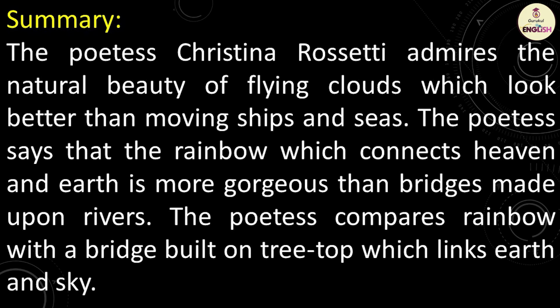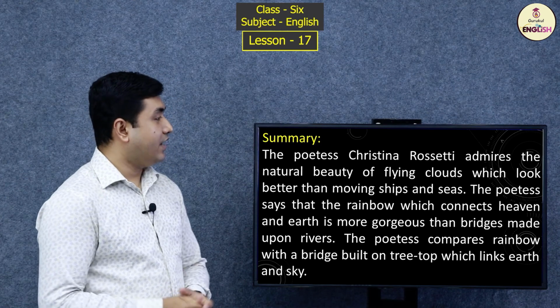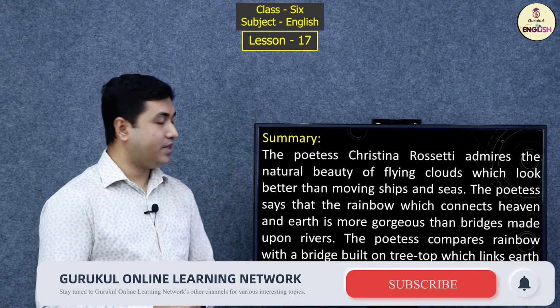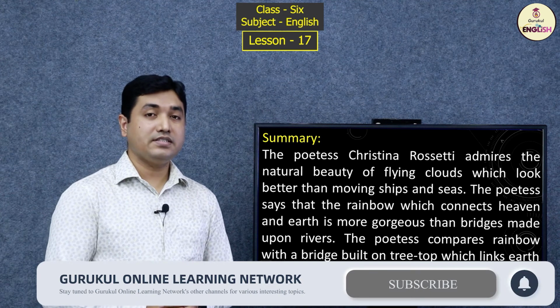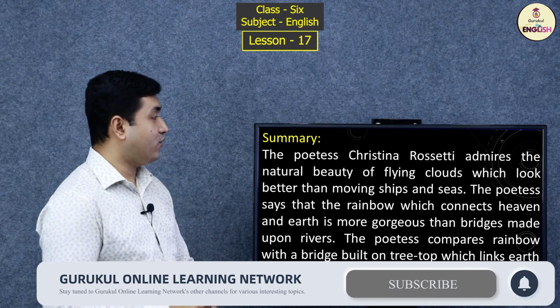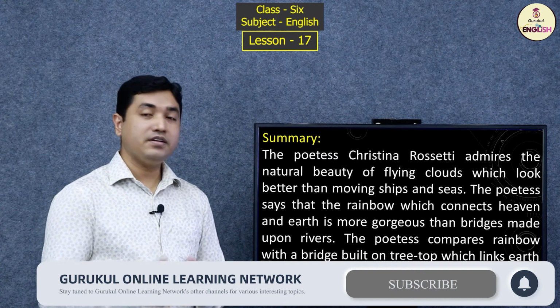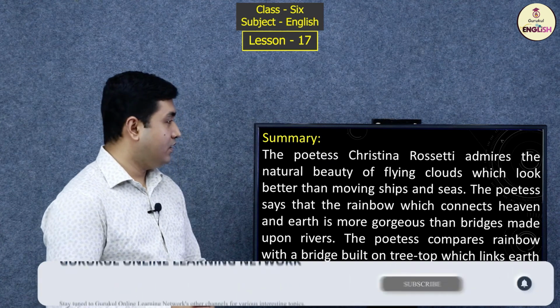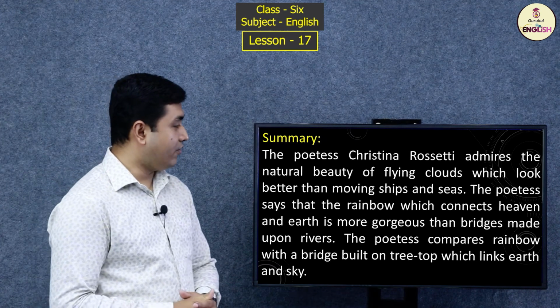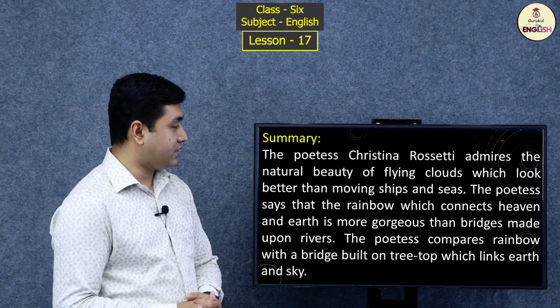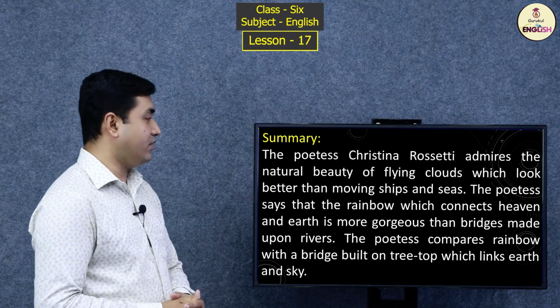In this poem, the poetess Christina Rossetti admires the natural beauty of flying clouds which look better than moving ships and seas. To her, the flying clouds are more beautiful than moving ships and seas. The poetess says that the rainbow which connects heaven and earth is more gorgeous than bridges made upon the rivers.